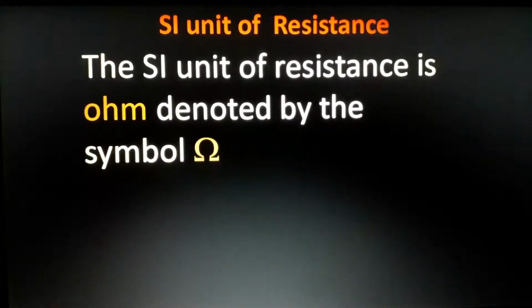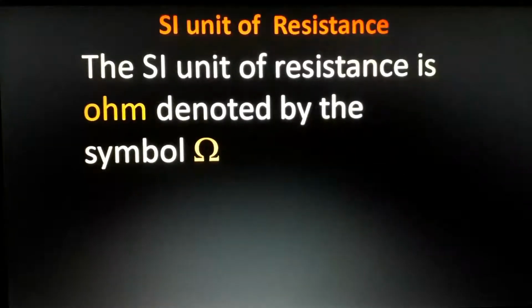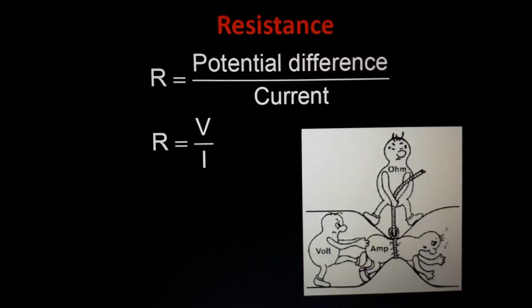And the symbol, this is the symbol, like what? I don't know what to mention. Like your hairband, like the girls wear, mostly like that. Actually, a bit more sideways is there. Anyway, you can draw it, no problem with that. So this is a representation of a resistance.